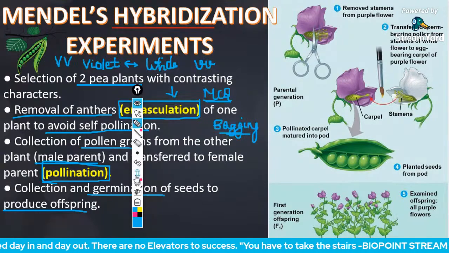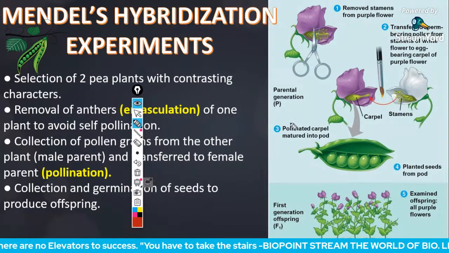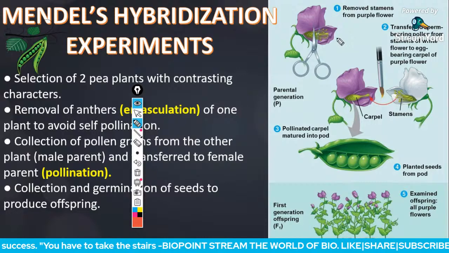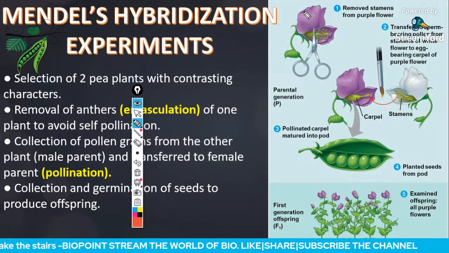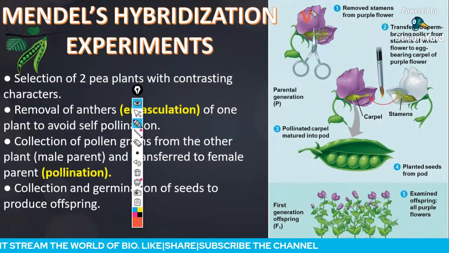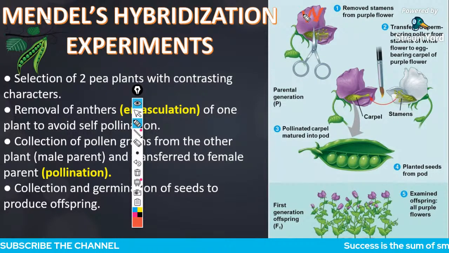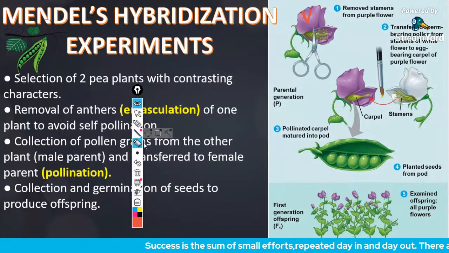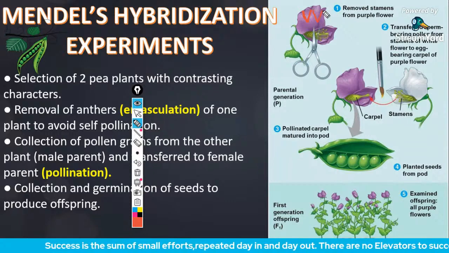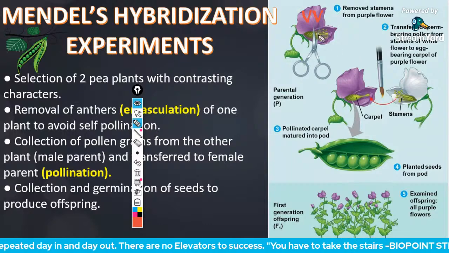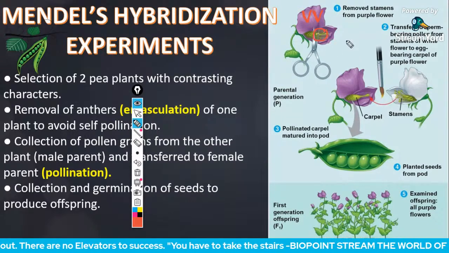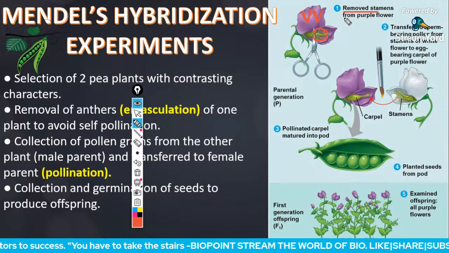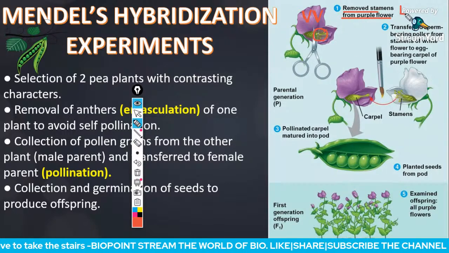I'll show you something. Look, this is a violet flower. It has the trait capital V, purple. So I'm taking capital V, capital V as the trait. The other parent is the one from which the pollen grain comes. The male anthers are emasculated, removed from the purple plant, which is referred to as emasculation.